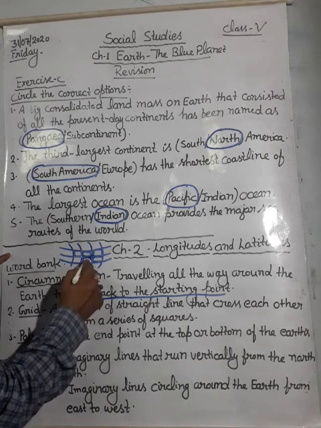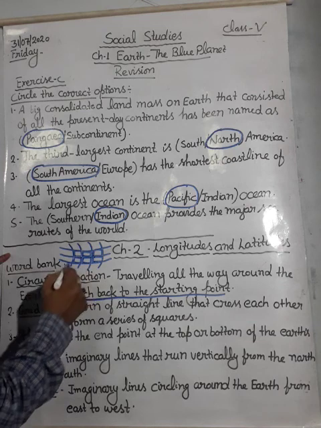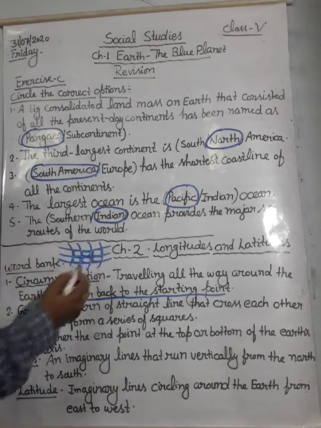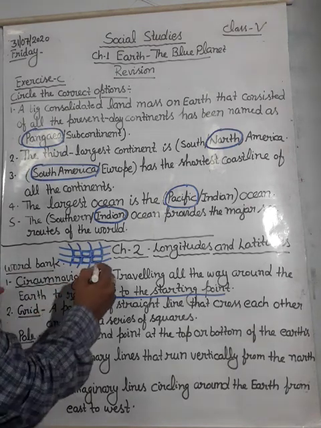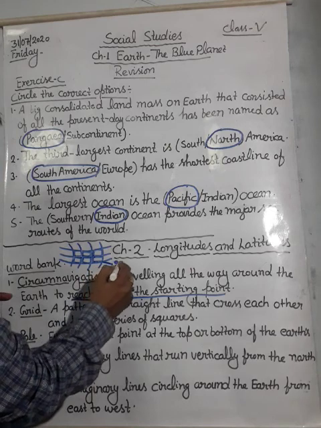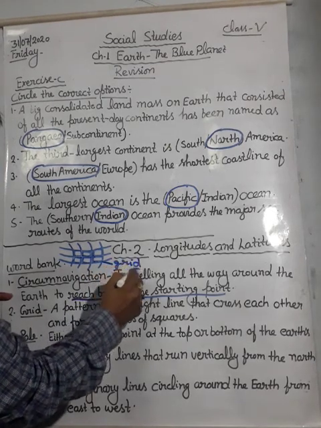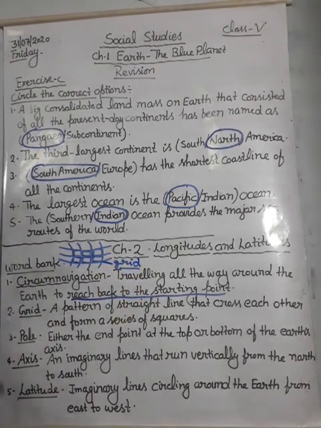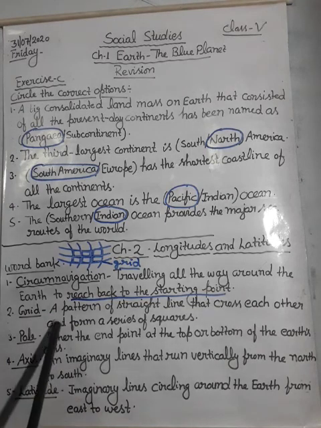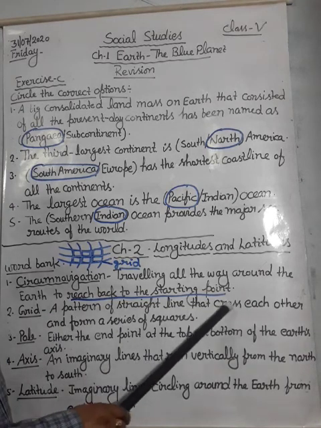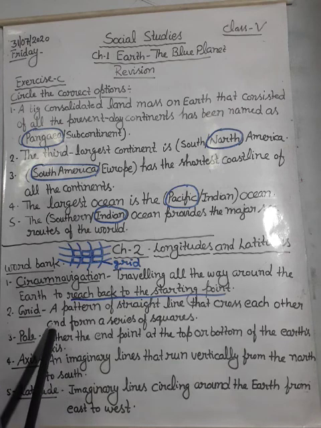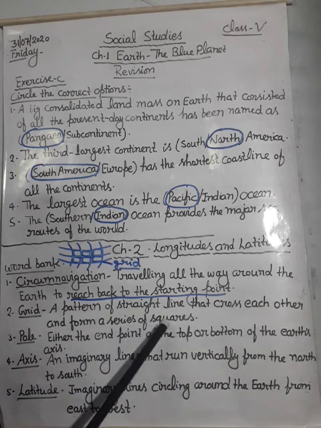This square shape is called grid. With the help of this, we can locate any place on the earth.